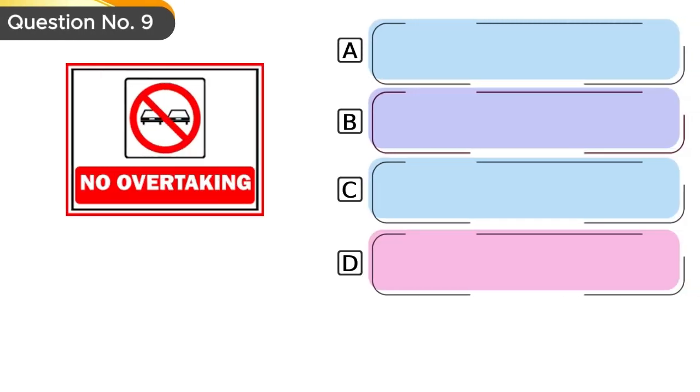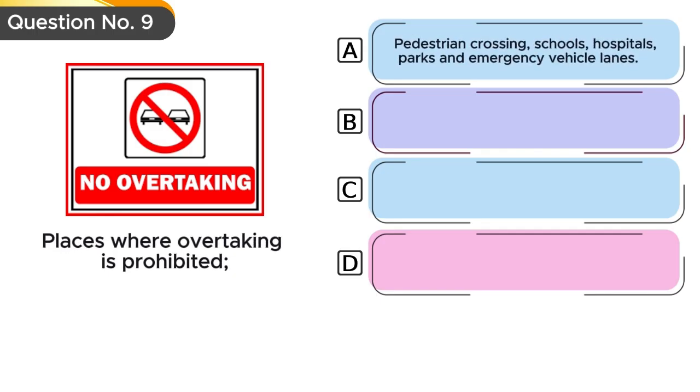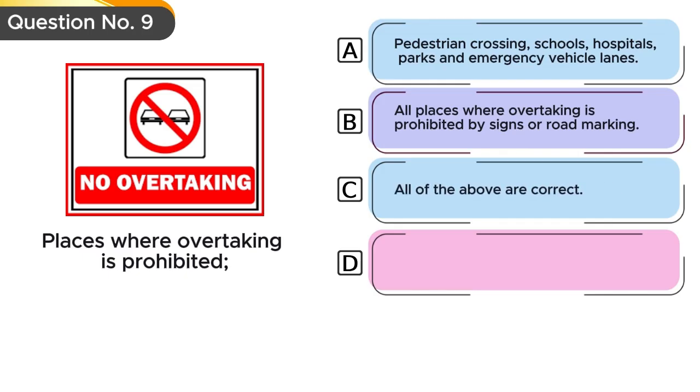Question number 9. Places where overtaking is prohibited. Option A, pedestrian crossing, schools, hospitals, parks, and emergency vehicle lanes. Option B, all places where overtaking is prohibited by signs or road marking. Option C, all of the above are correct. Option D, road bends, bridges and tunnels.